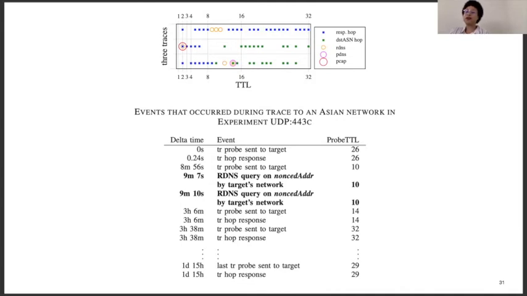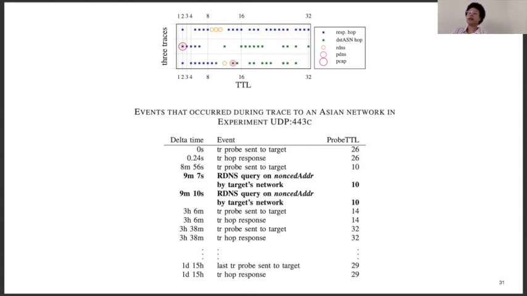The small orange circles that represent RDNS indicate that a reverse lookup was performed on the nonce address of the probe we sent with that TTL. The bigger magenta circles that stand for PDNS indicate that we found the nonce address of the probe we sent having that TTL subsequently present in DNSDB.